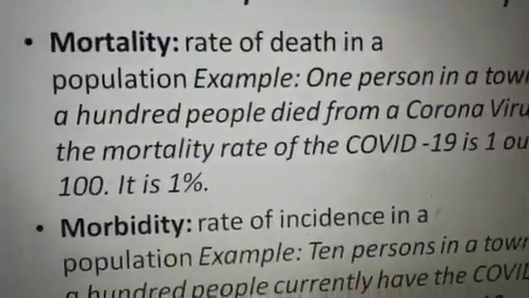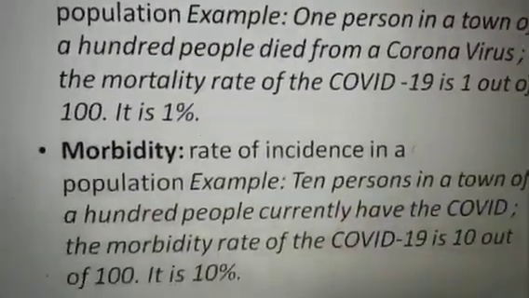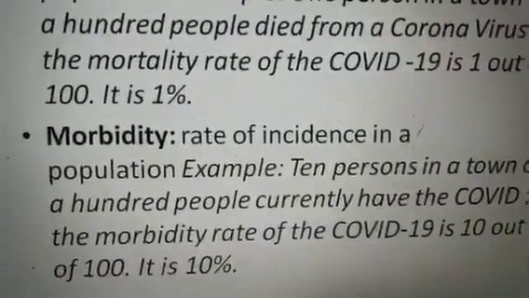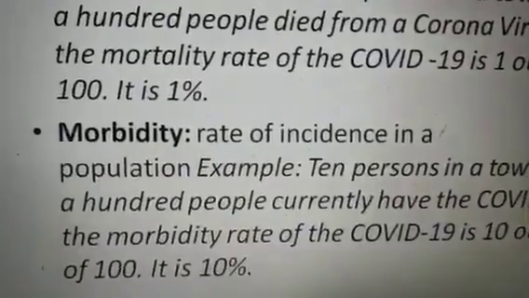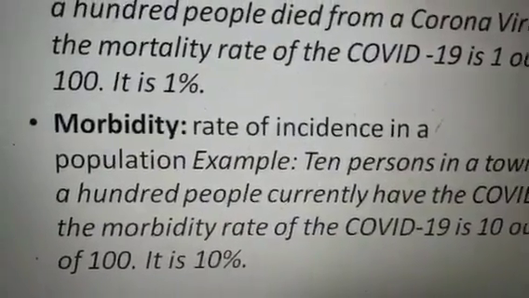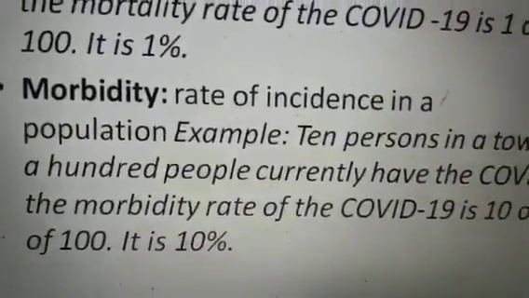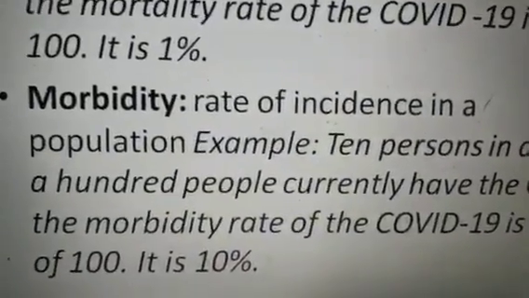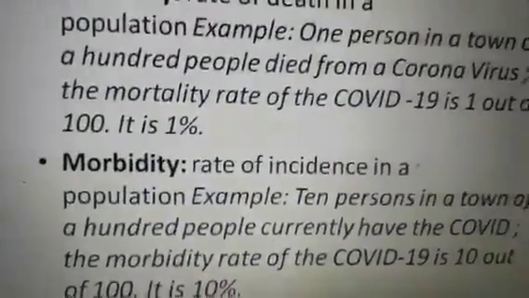This is the mortality rate of corona. And what is morbidity? Rate of incidence in a population. That means how many people have been affected by this coronavirus. This is called morbidity, बीमार बने रहने की दर. So there is a difference between mortality and morbidity.